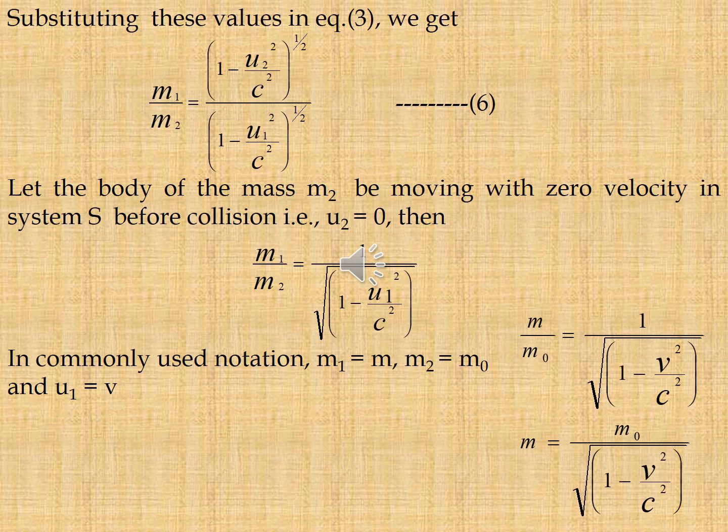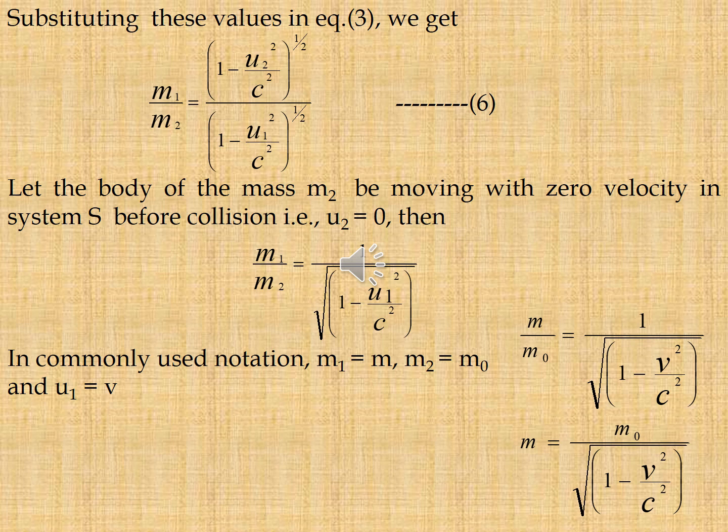Substituting the equation 4 and 5 values in equation 3, we get m1 by m2 is equal to (1 minus u2 square by c square) whole to the power of 1 by 2 whole divided by (1 minus u1 square by c square) whole to the power of 1 by 2, that is equation 6. Let the body of mass m2 be moving with zero velocity in system S before collision, that is u2 is equal to 0, then m1 by m2 is equal to 1 by root over 1 minus u1 square by c square.